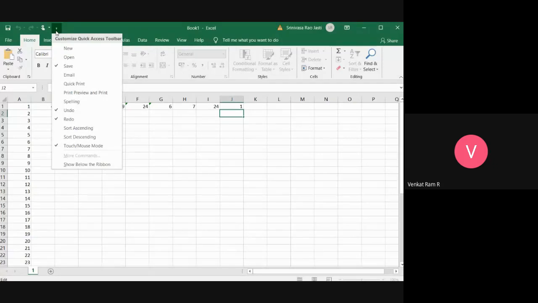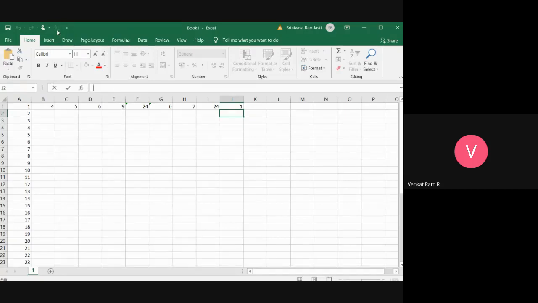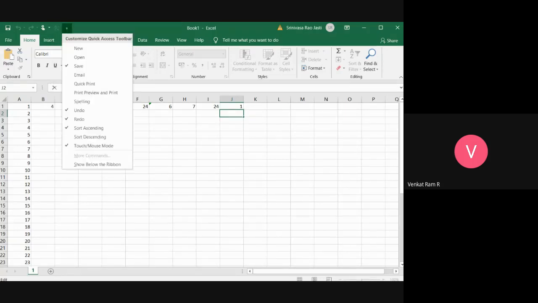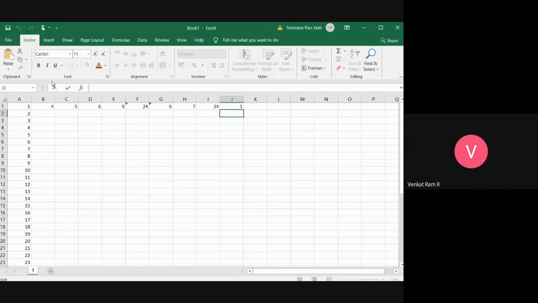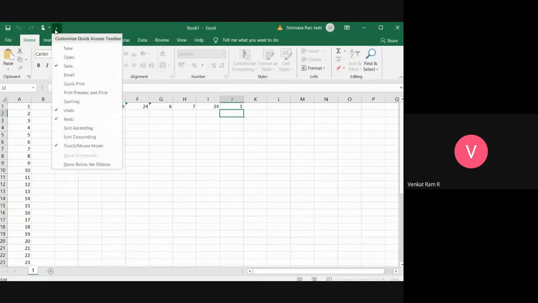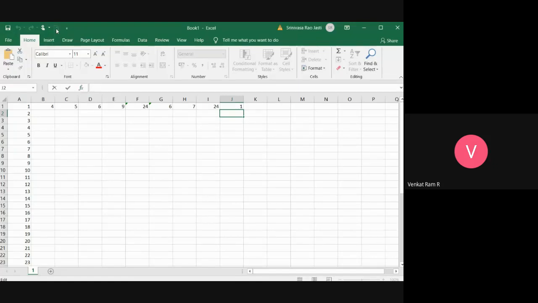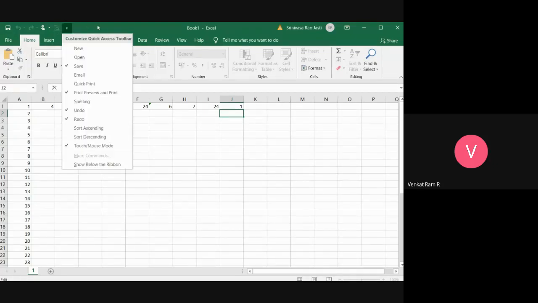See, this is customize quick access toolbar, where you can add some more. Okay, sort it ascending. See, I am getting it here. So if you don't want that, just disable it. You will not get it. Okay. Some will be there where, see, print preview on here, we can make it. Got it? This is customize access toolbar.